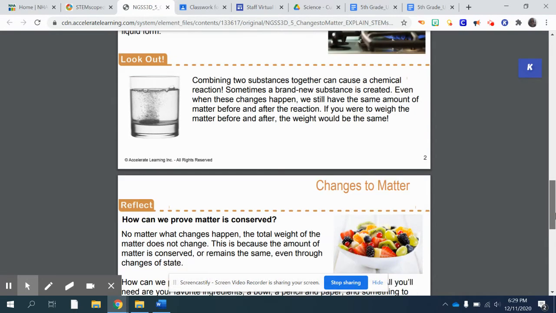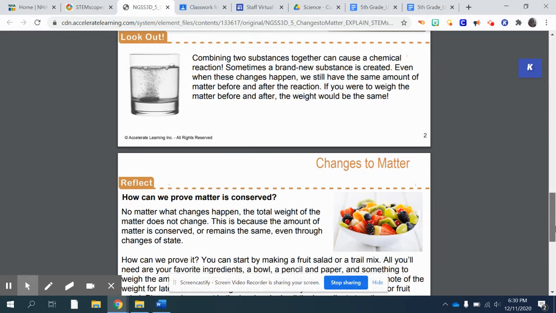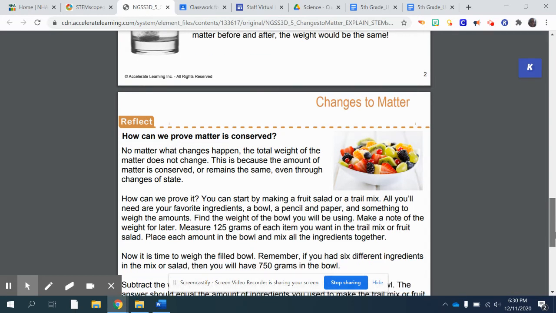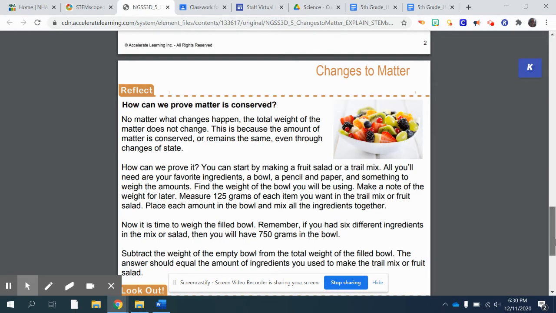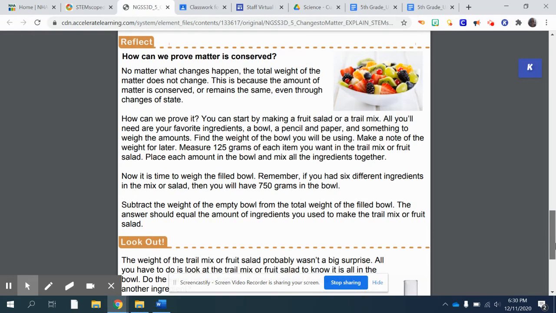Look out! Combining two substances together can cause a chemical reaction. Sometimes a brand new substance is created. Even when these changes happen, we still have the same amount of the matter before and after the reaction. If you were to weigh the matter before and after, the weight would be the same. How can we prove matter is conserved? No matter what changes happen, the total weight of the matter does not change. This is because the amount of matter is conserved, or remains the same, even through changes of state.